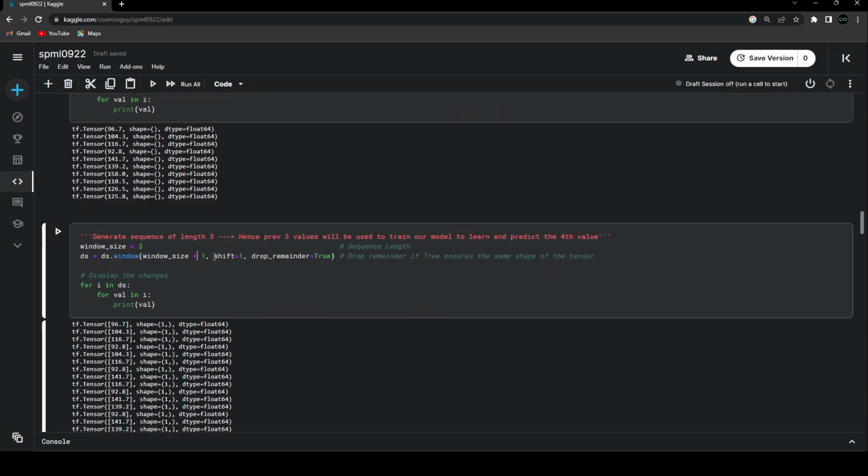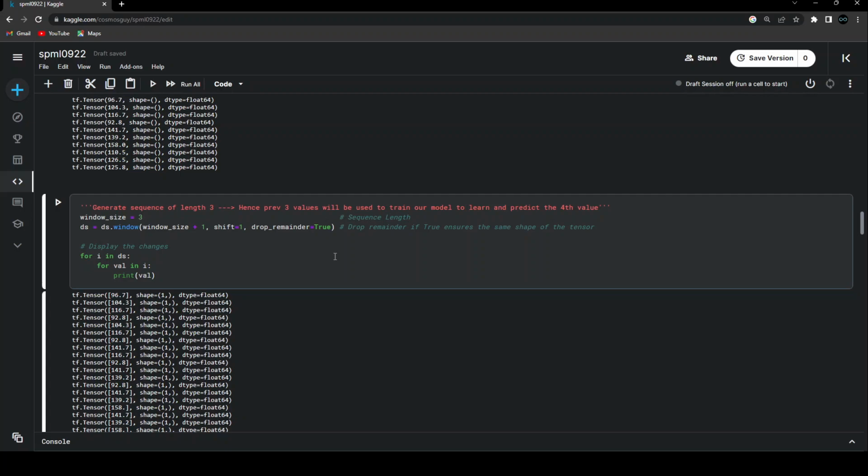So this plus 1 is basically going to first create a window of size 4. You must be wondering that we are choosing the window size as 3, so why are we doing window size plus 1? You will understand it in a while. Now shift equals 1 basically means the shift that my window should have across the data. And drop_remainder equals True will just ensure that the shape of the tensors that will be created will be the same.